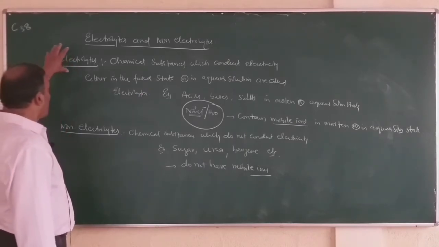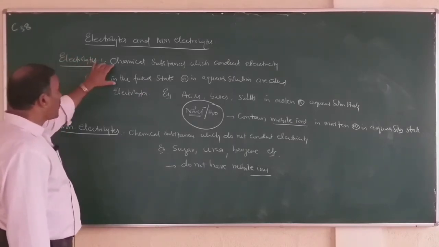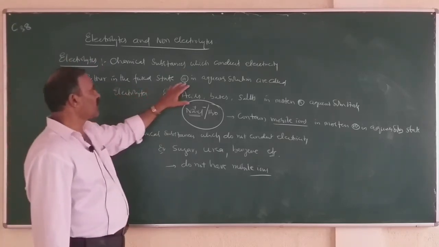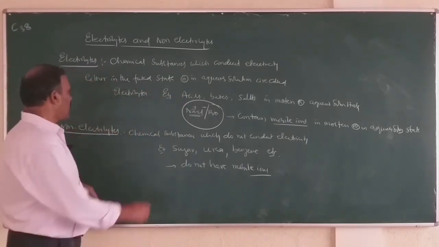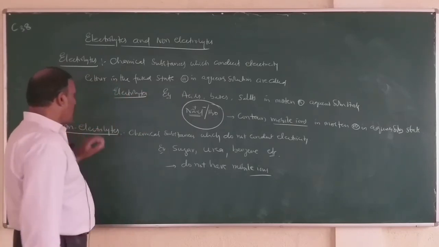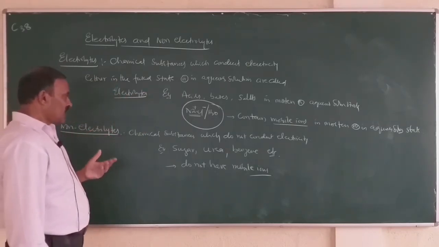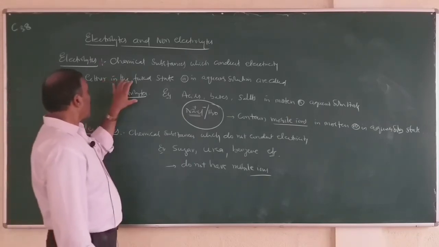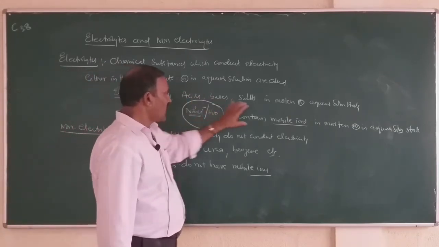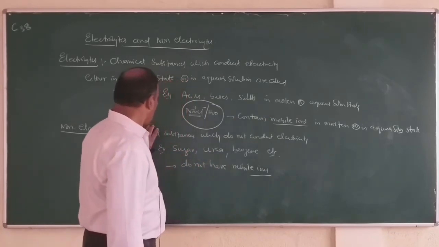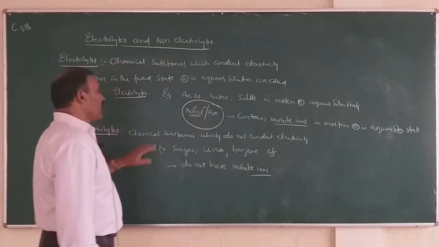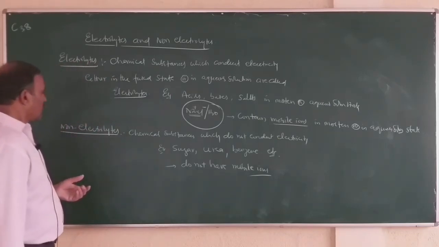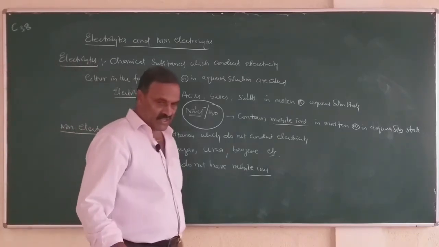So what are electrolytes? Chemical compounds which conduct electricity either in the fused state or in aqueous solution are called electrolytes. Chemical compounds which do not conduct electricity are called non-electrolytes. Electrolytes contain mobile ions. Non-electrolytes do not contain mobile ions. Hence they are bad conductors of electricity.